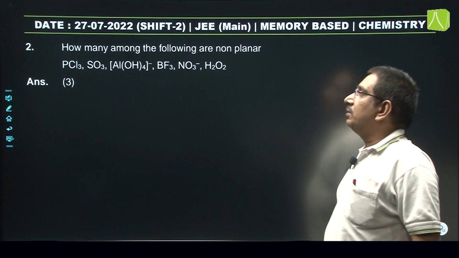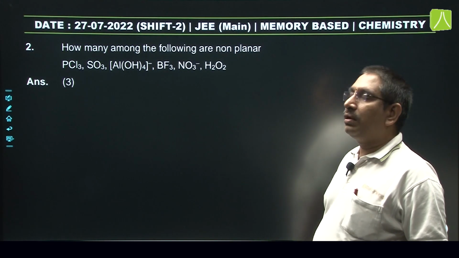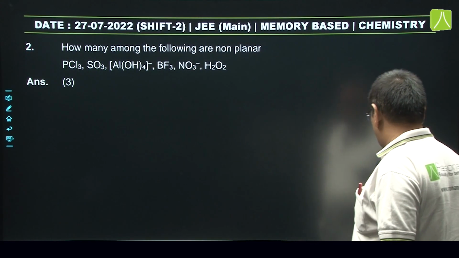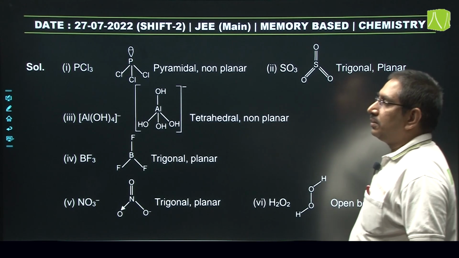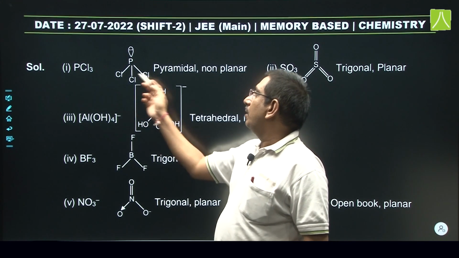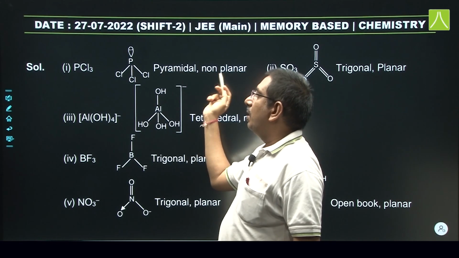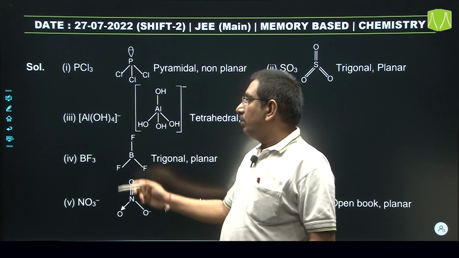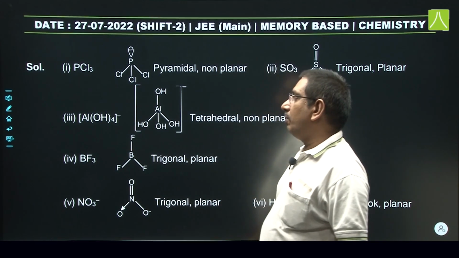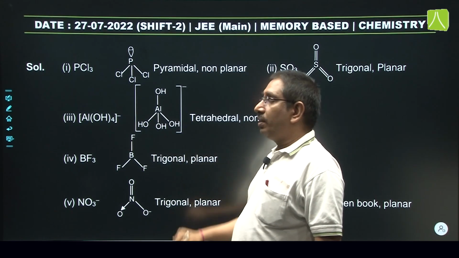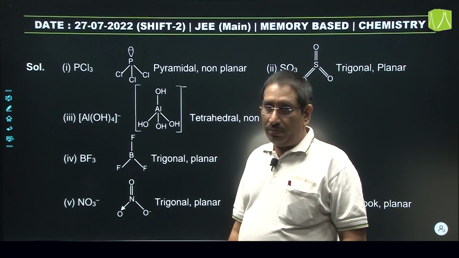Next, second question: how many among the following are non-planar? This is related to chemical bonding. In the given species, PCl3 has a pyramidal structure with one lone pair and is non-planar. AlOH4 minus is tetrahedral and also non-planar.